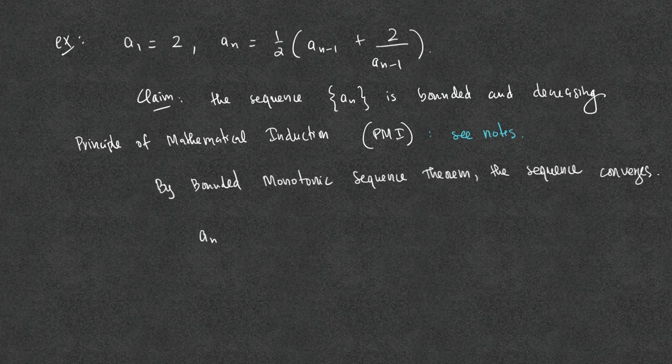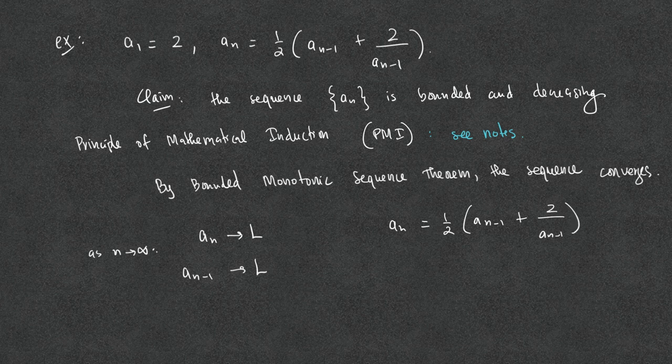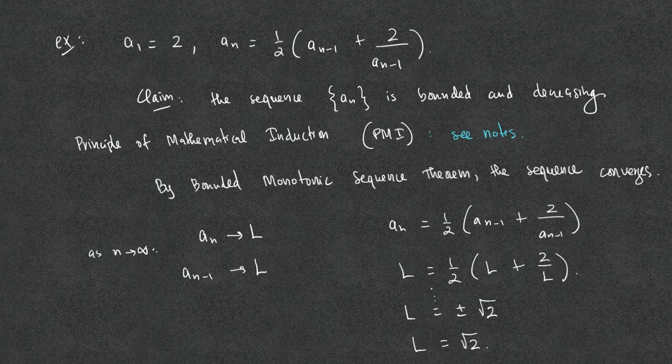But if the sequence converges, then a sub n goes to L and a sub n minus 1 goes to L, the same limit L, as n goes to infinity. The recursive definition a sub n equals 1/2 times the quantity a sub n minus 1 plus 2 over a sub n minus 1 gives us the equation L equals 1/2 times the quantity L plus 2 over L. Solving for L, we get L equals plus or minus the square root of 2, but all of the terms in the sequence are positive, so L equals the square root of 2.